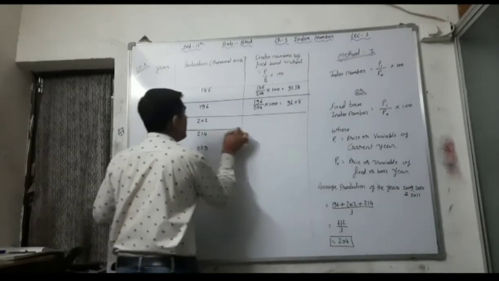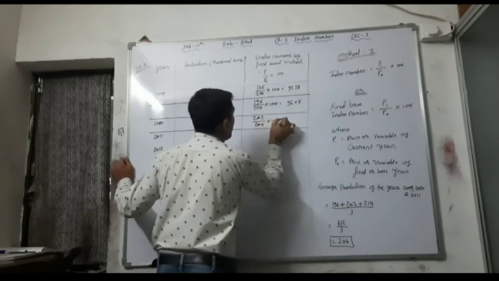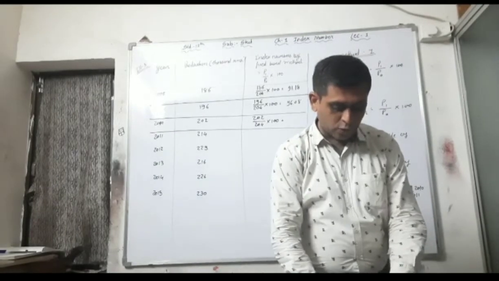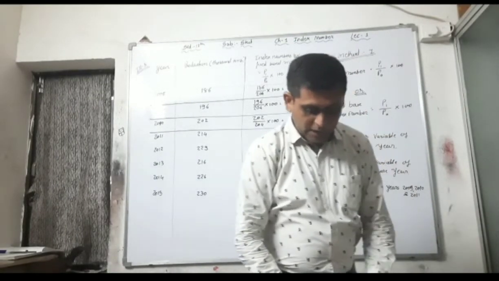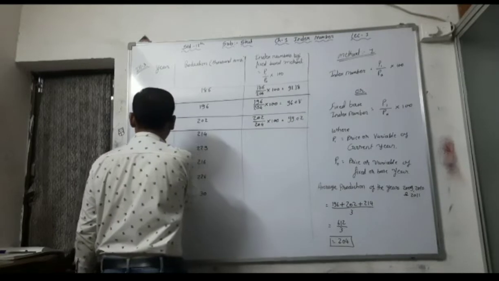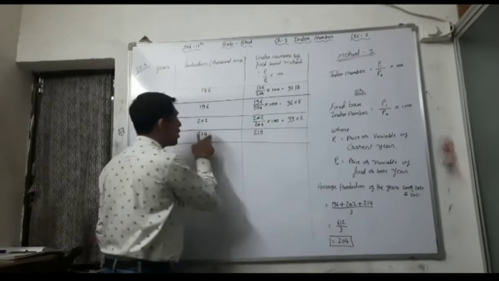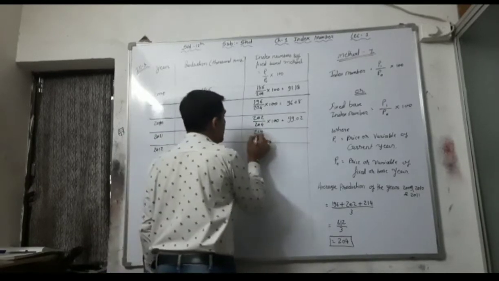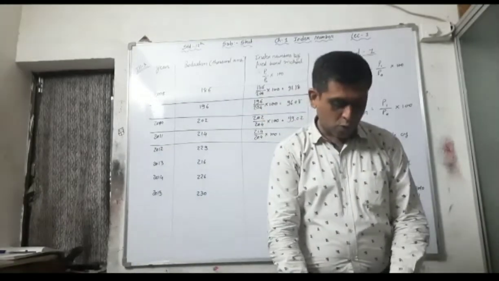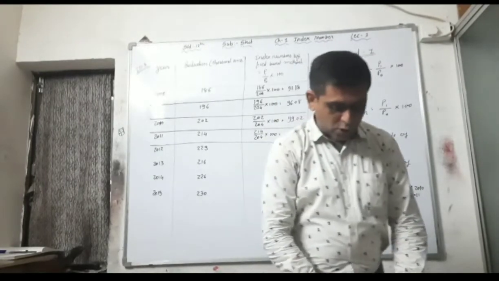Now in 2010, 202 divided by 204 into 100 is 99.02. In 2011 your current year is 214, so 214 divided by 204 into 100 is 104.90.